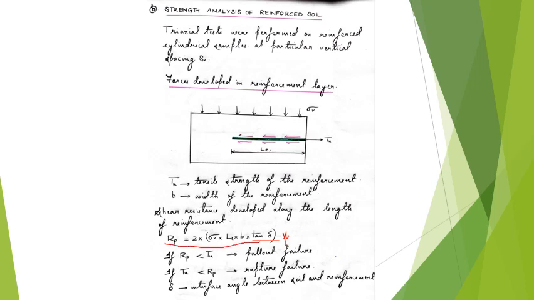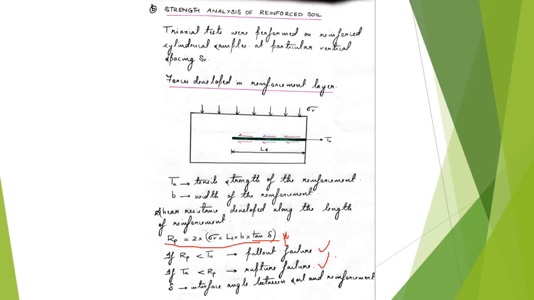Now before we get into the triaxial test, we need to analyze what are the possible ways in which a reinforcement can fail within a soil reinforcement composite. There are two ways in which a reinforcement can fail. The reinforcement can fail either by pull out or by rupture. The reinforcement fails by pull out under two conditions. It can fail by pull out if the reinforcement has insufficient embedment length beyond the rupture plane. Then it will fail by pull out.